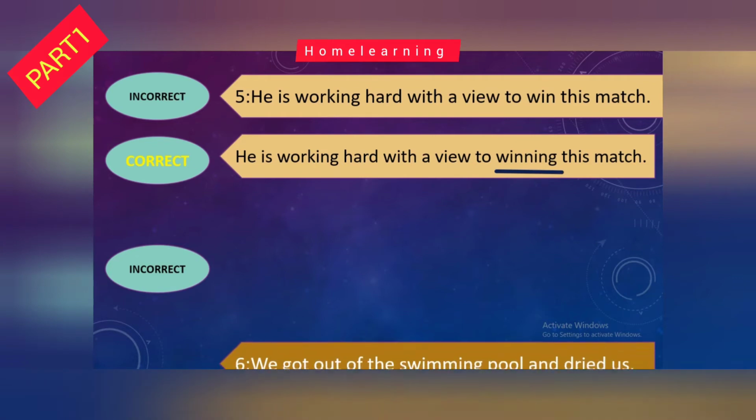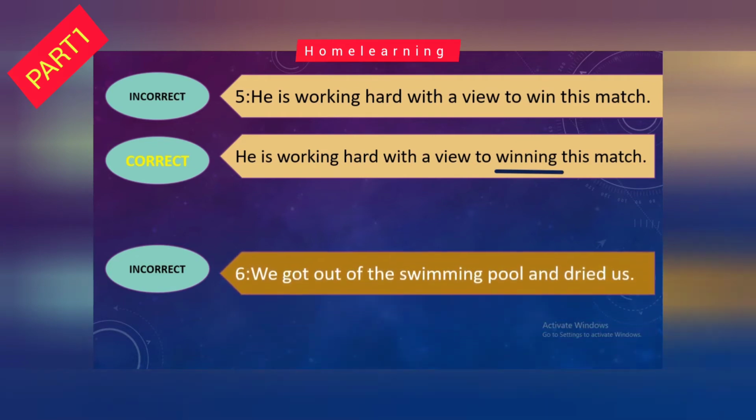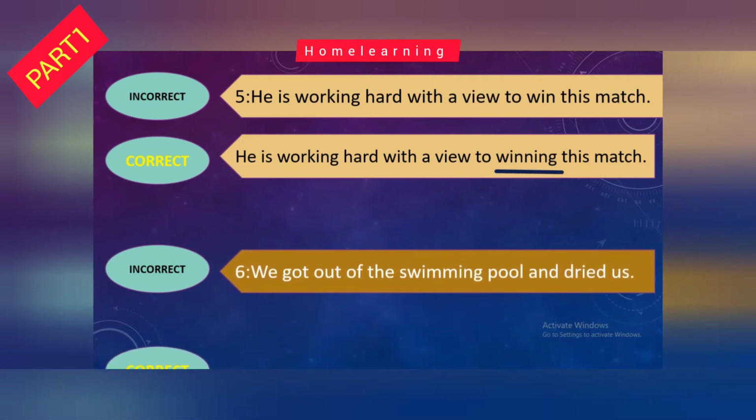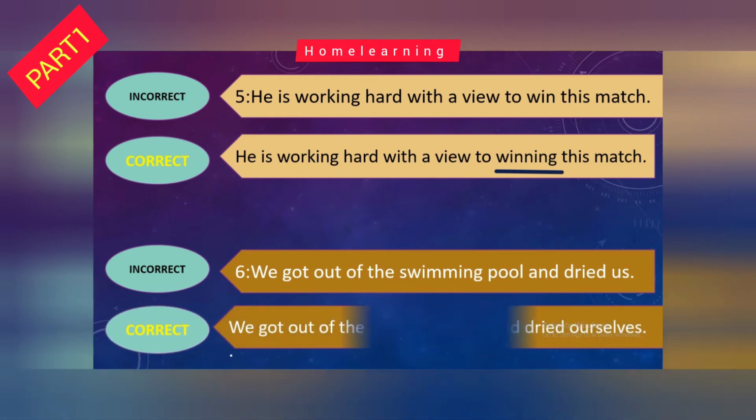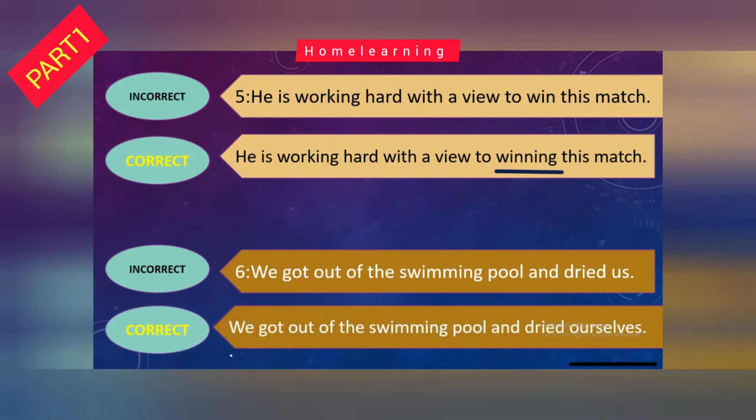Next incorrect sentence: We got out of the swimming pool and dried us. Correct: We got out of the swimming pool and dried ourselves. So where is the mistake? Yes, we will use "ourselves" rather than "us".